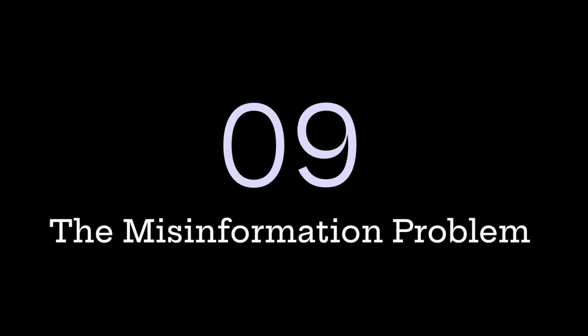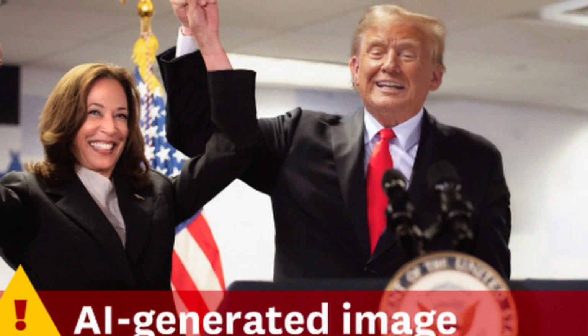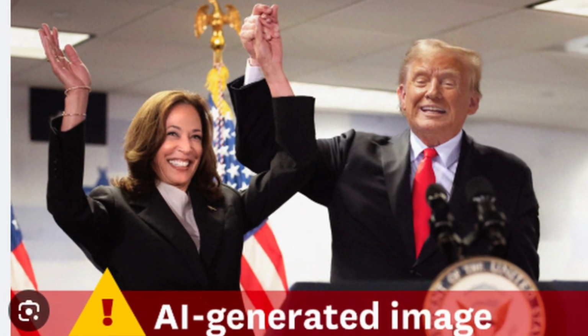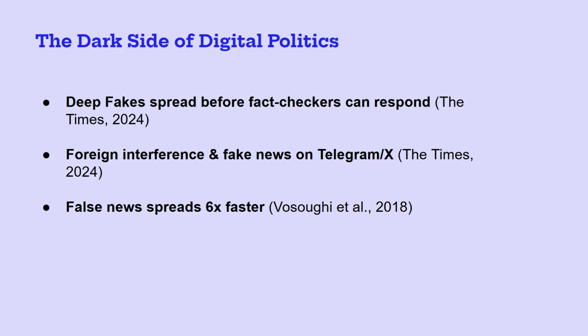But this power has a downside. Misinformation is rampant. Deepfakes, like AI-generated videos of candidates, spread faster than the truth. We covered this in Week 10 under platform governance. MIT's study showed false stories move 6 times faster than true ones. Combine that with platforms like Telegram or Truth Social, and it's a recipe for confusion and chaos.